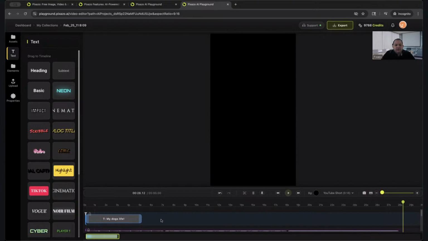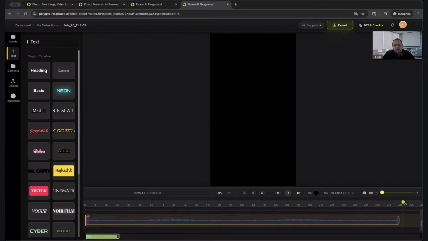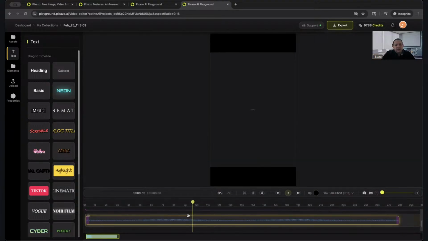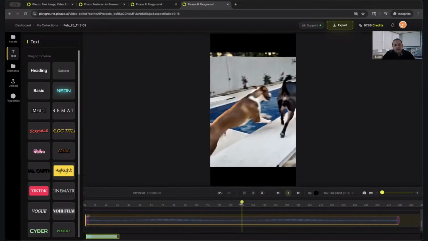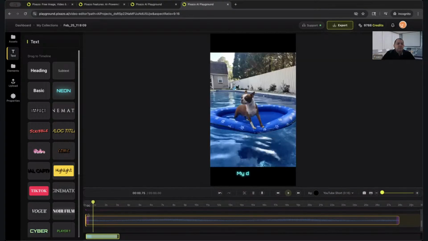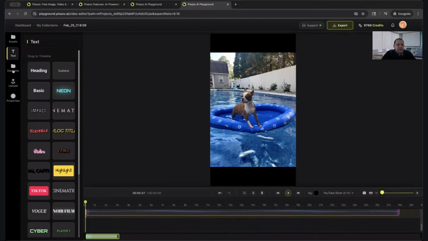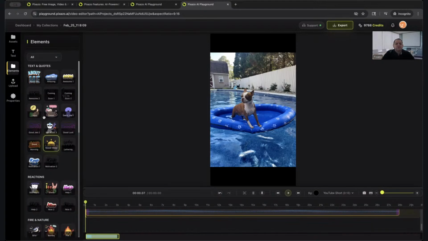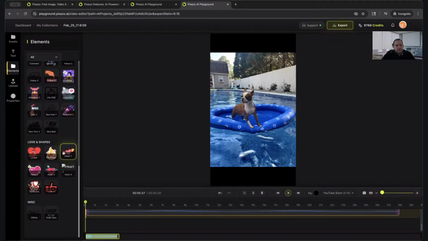Where we have first the dog in the pool, jumping into the pool, and then they come around and play at the park. Okay, so again, you guys can create as many multiple shots, join them all together here, and then you guys can also add different audio files, different text elements. We also have options for different elements as well. There's different things that you can add here as far as all the different elements that we have.